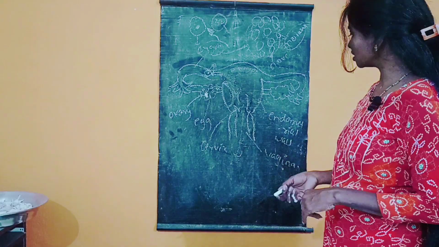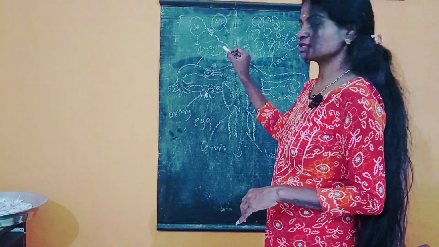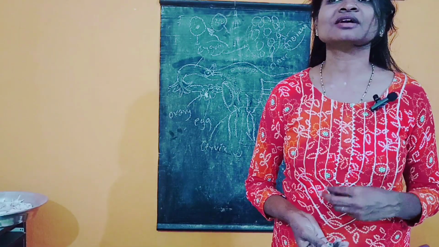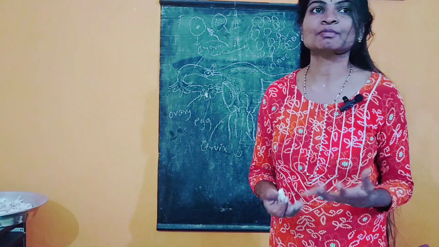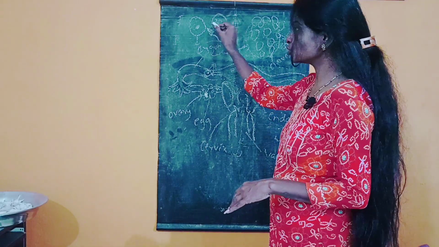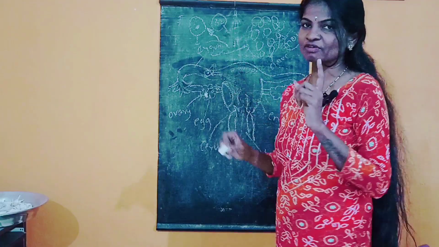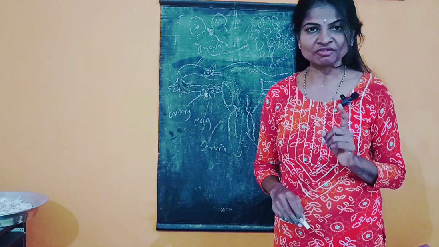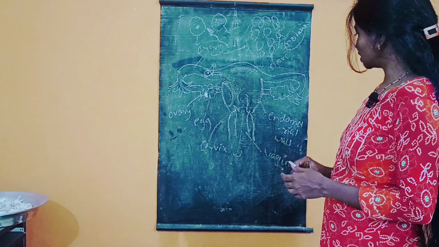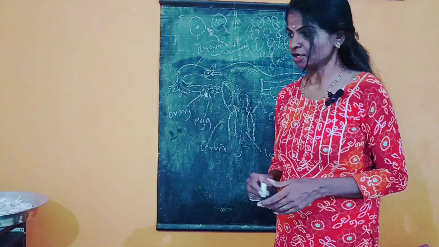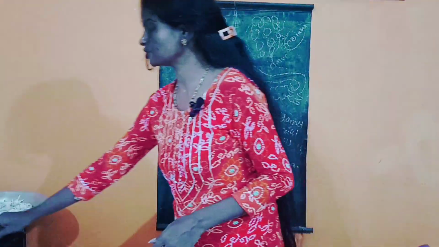In this concept, you will also get 1-mark questions, such as what is meant by implantation, and what is meant by the zygote. Zygote is nothing but the fertilized egg. And how many nuclei are present in the zygote? Even though it contains 2 cells, it has only 1 nucleus. So the zygote has only 1 nucleus. Nothing else. I think you understand the topic.